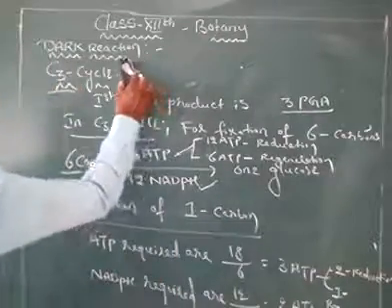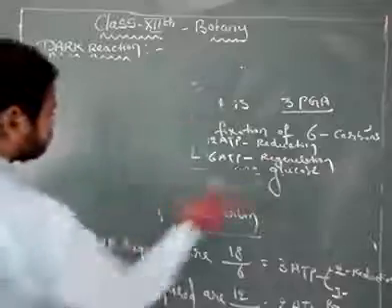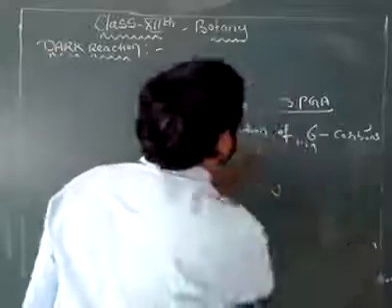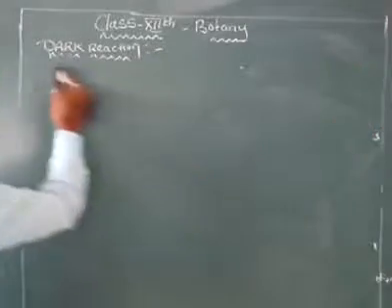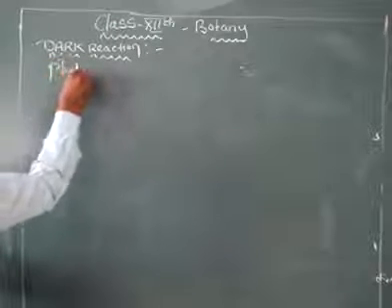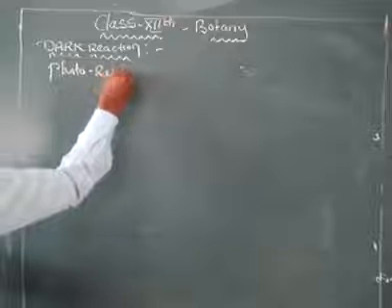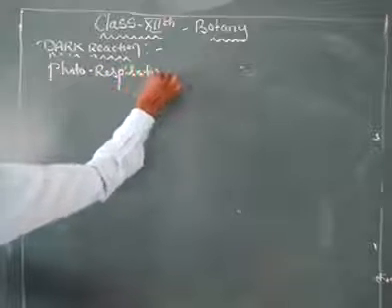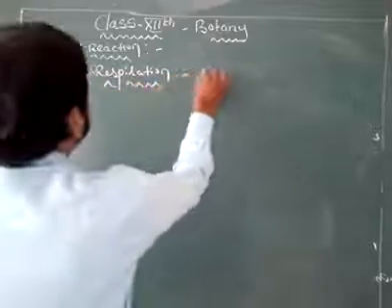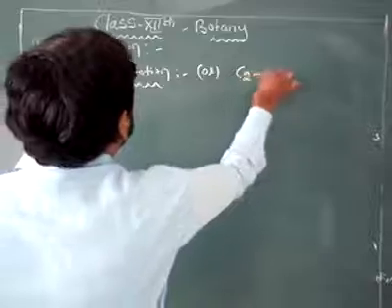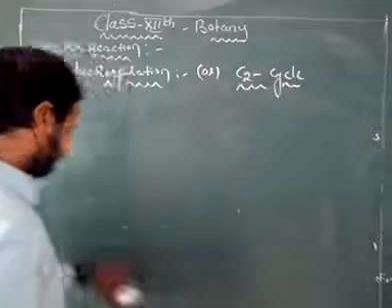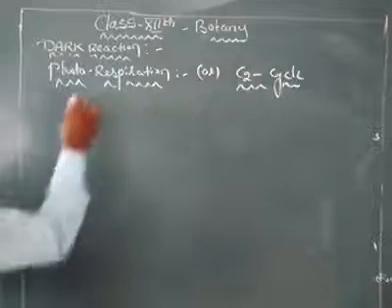Next, the C4 cycle. Before going to see the C4 cycle, photorespiration. This photorespiration is also known as the C2 cycle. Now, what does photorespiration mean?